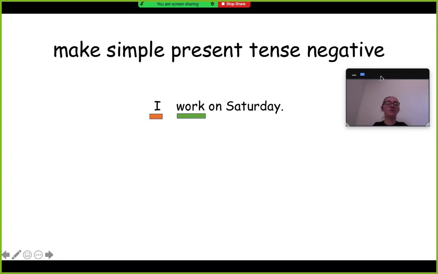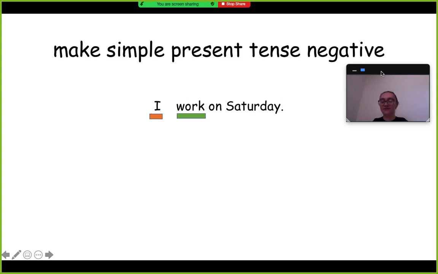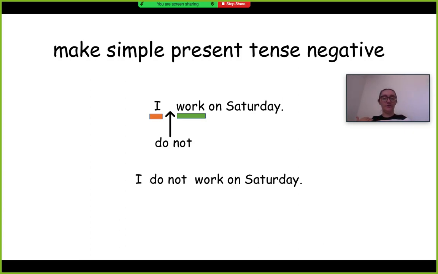So, now we're going to talk about how you make the simple present tense negative. Meaning the opposite. When you say, I work on Saturday, that means, yes, I am at work on Saturday. To make it negative, you put do not. When you say, I do not work on Saturday, it means no. I work on Saturday, yes. I do not work on Saturday, no.